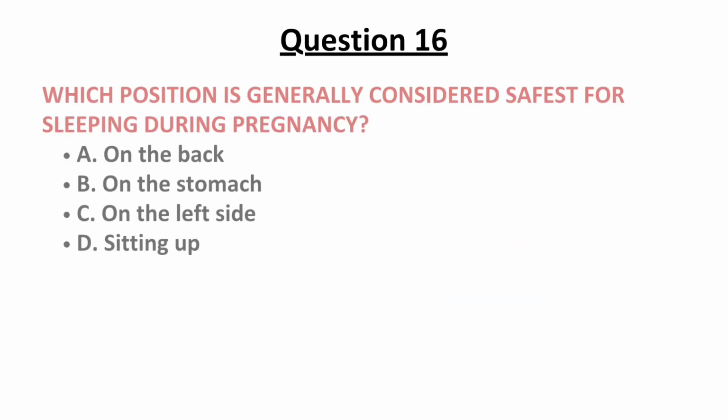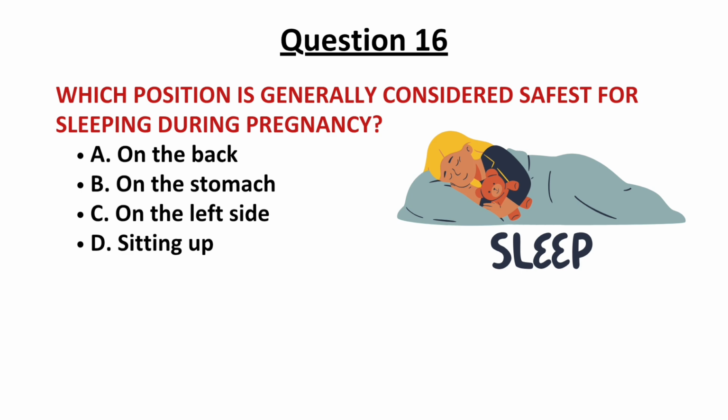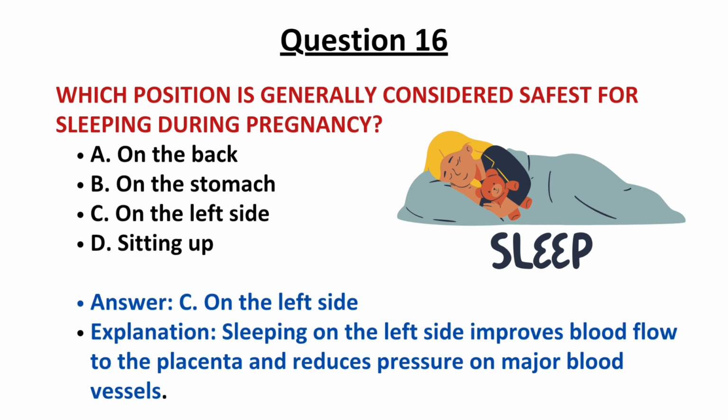And the next question, which position is generally considered safest for sleeping during pregnancy? Options are on the back, on the stomach, on the left side, and sitting up. And the correct answer is option C, on the left side. Sleeping on the left side improves blood flow to the placenta and reduces pressure on major blood vessels. So the correct answer is option C, sleeping on the left side during pregnancy is safe.